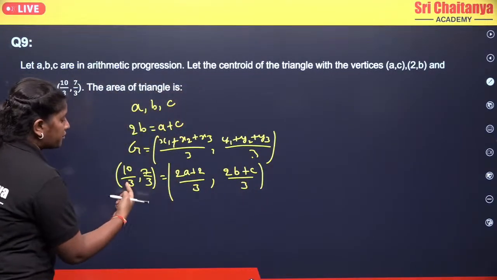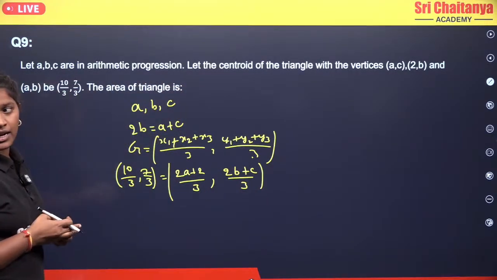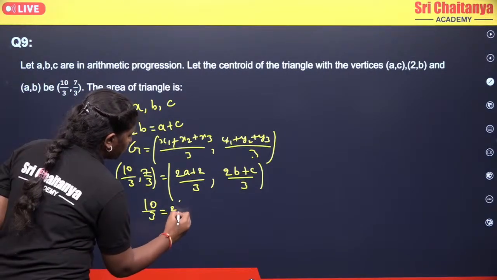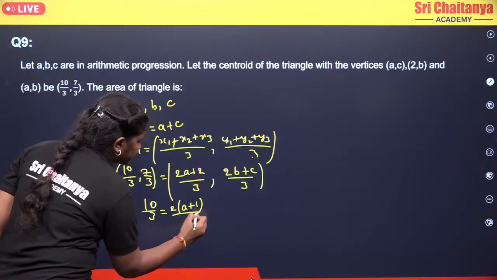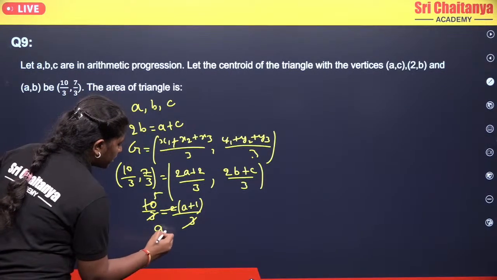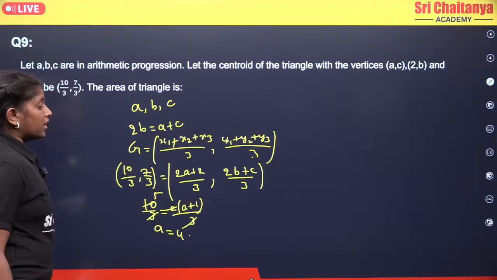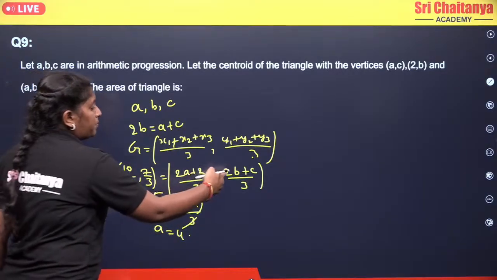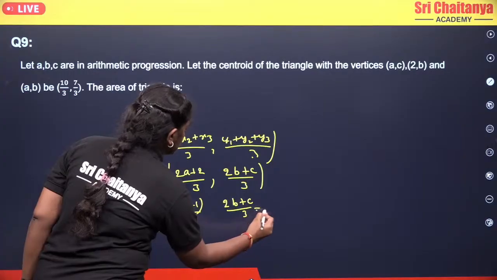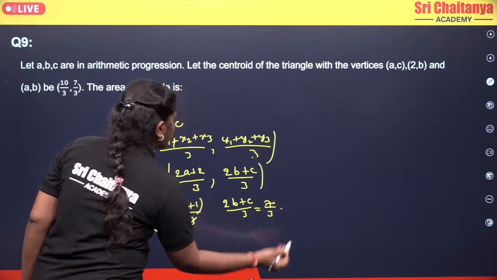Okay. Now if you equate your x coordinates, then you will get 10 by 3 equals, taking 2 common, 2(a plus 1) by 3. So 3 will get cancelled, and it will cancel for 5 times. So a equals 4.